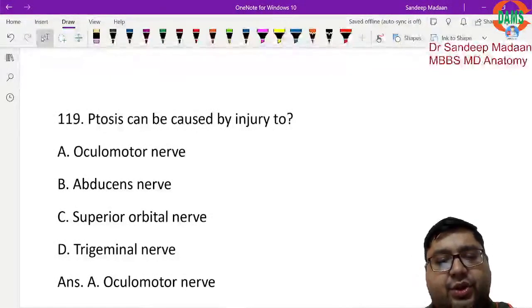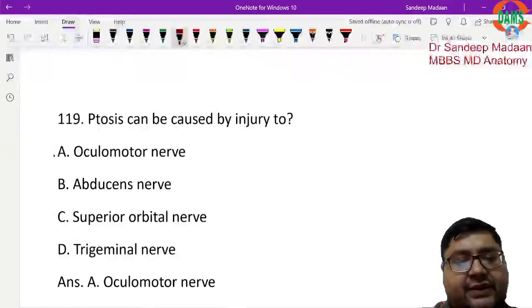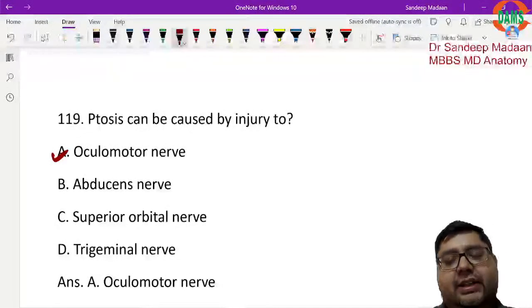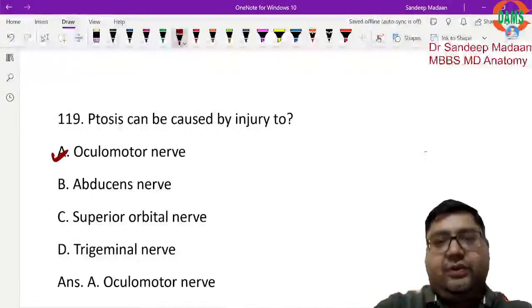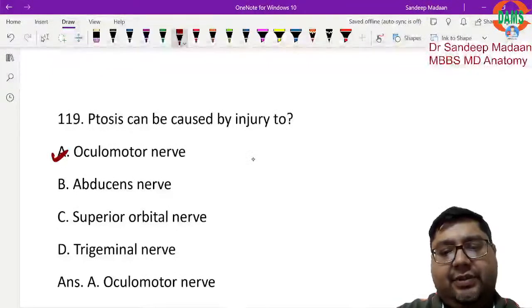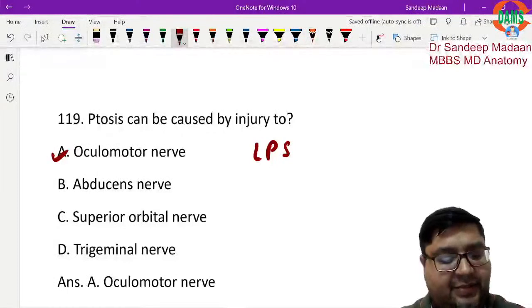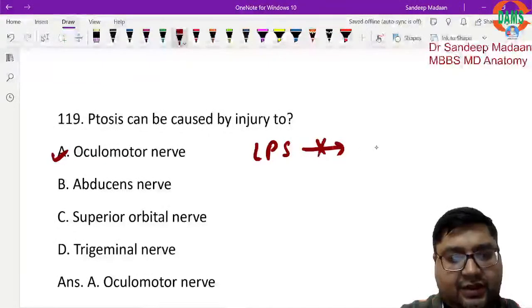Okay. Now ptosis can be caused by injury to the oculomotor nerve. That's a straightforward answer, because in case of oculomotor nerve injury, what will happen? The LPS muscle will not be working, and if the LPS is not working, then there will be ptosis.